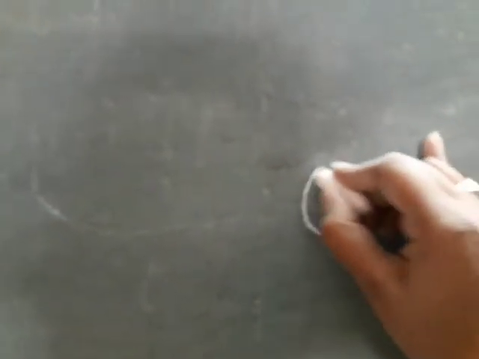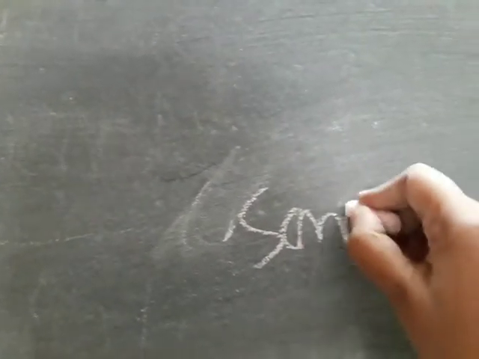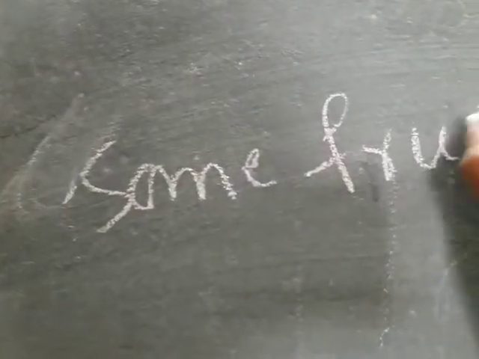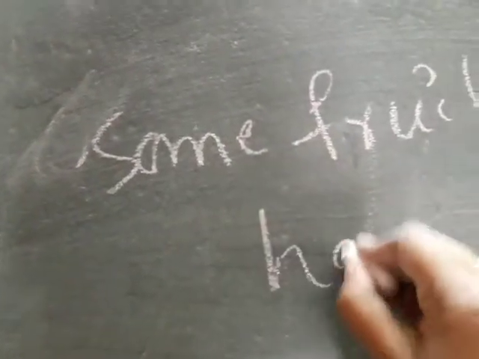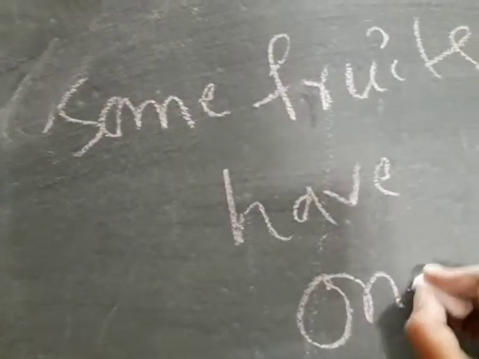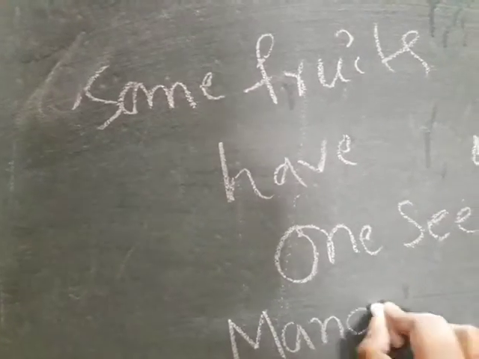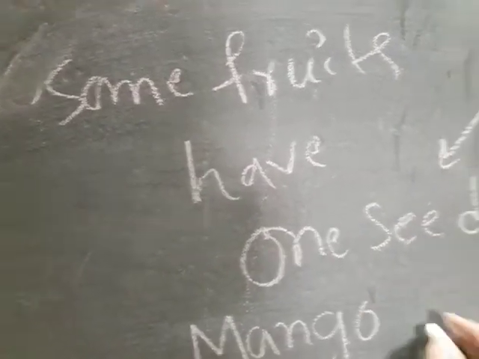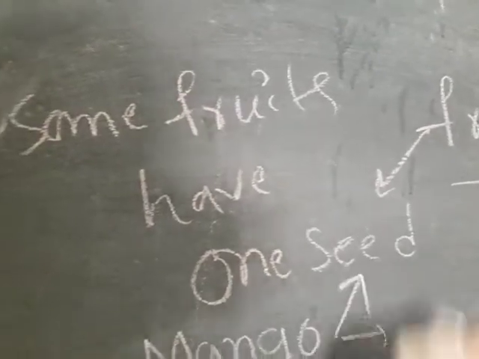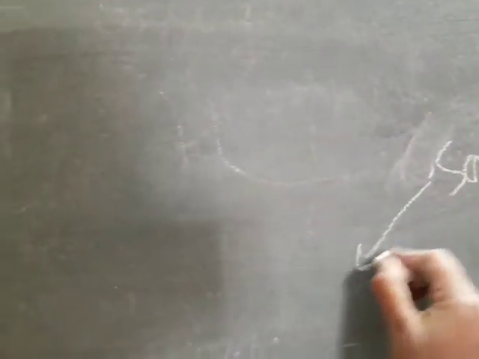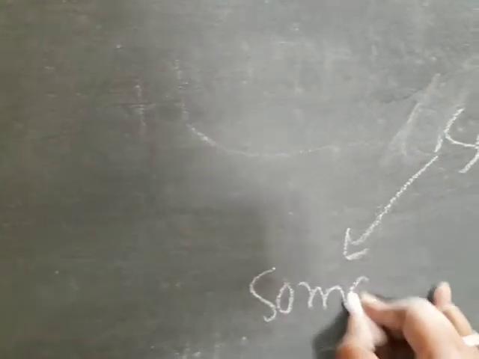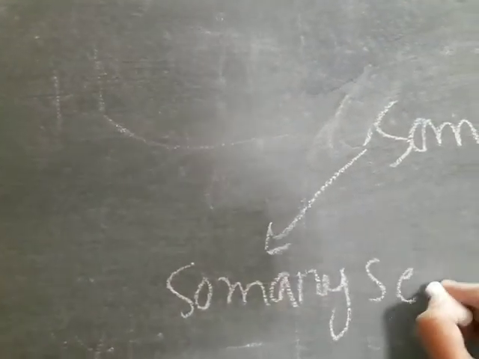Okay. Some fruits have one seed. For example, mango fruit. It is a one-seed fruit. Okay. And some fruits have so many seeds.